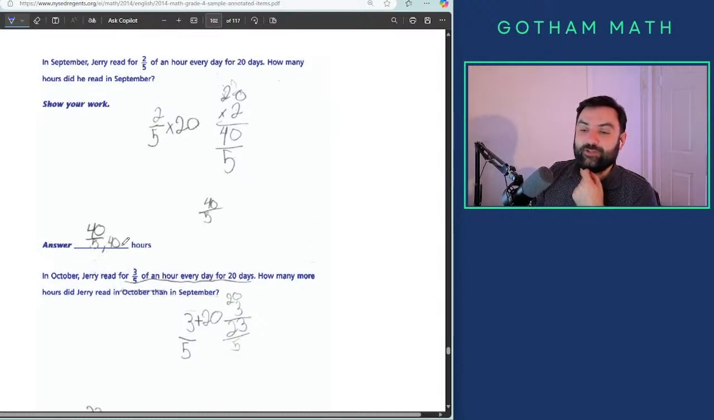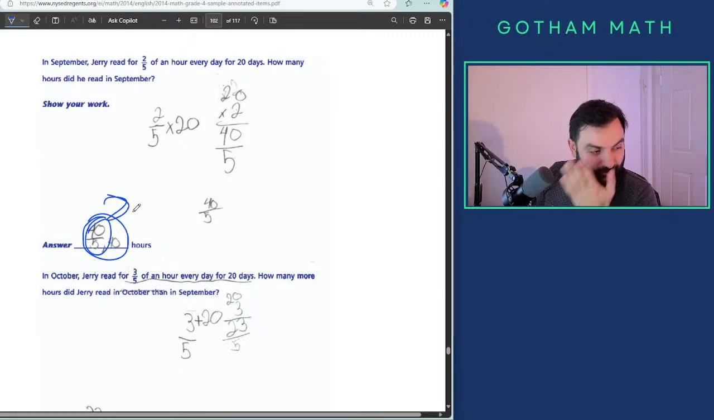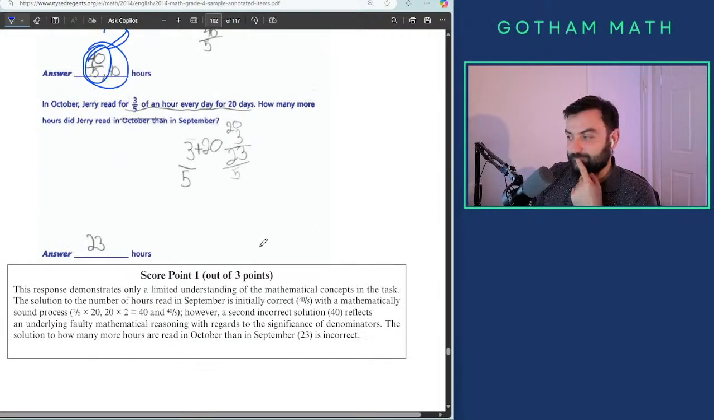40 over 5 is not 40. What is that? Just say 8. Just say 8 instead of 40 over 5. What are you doing? You could have said equals. You could have said 40 over 5 equals 8.